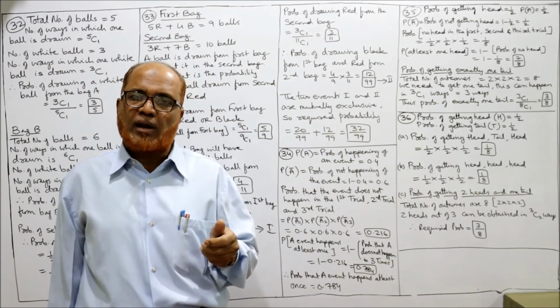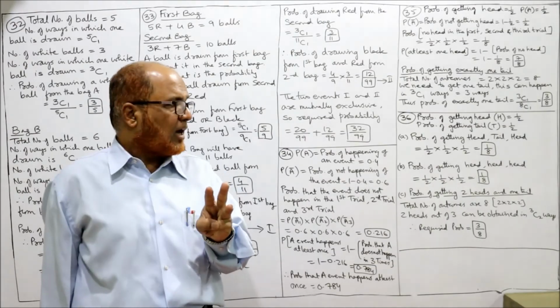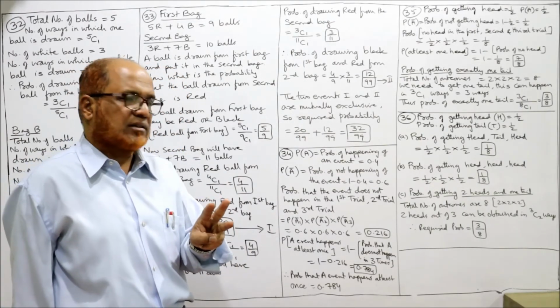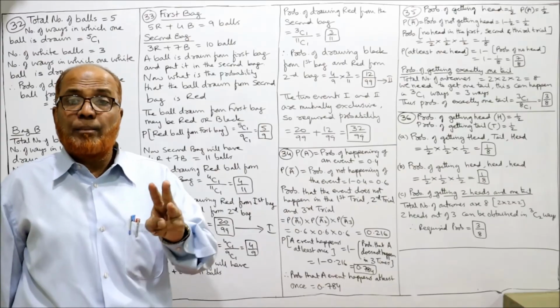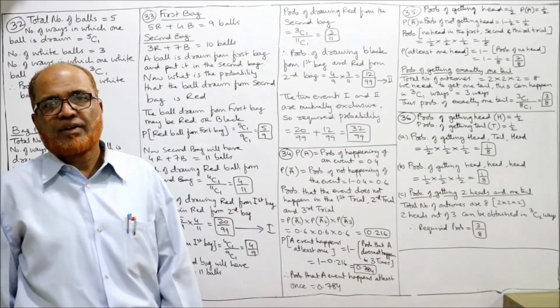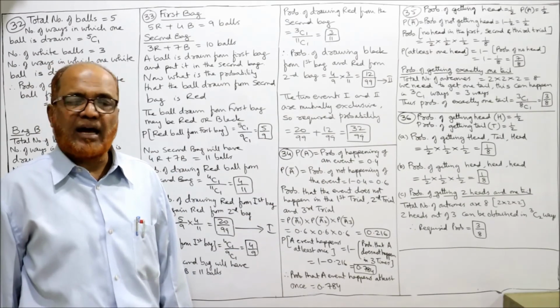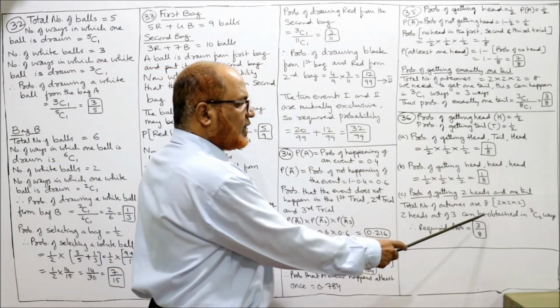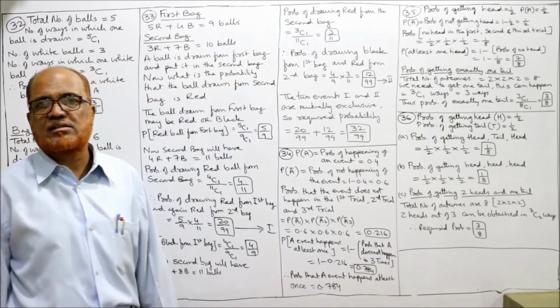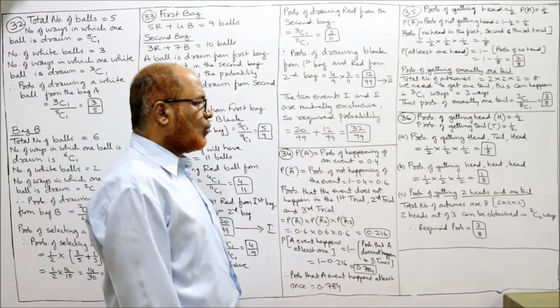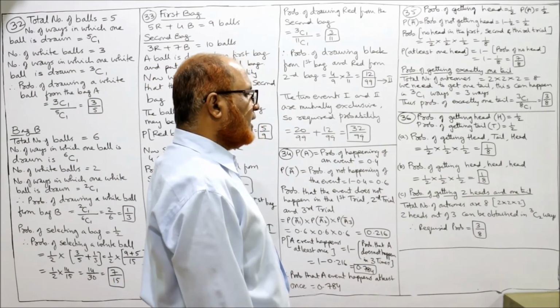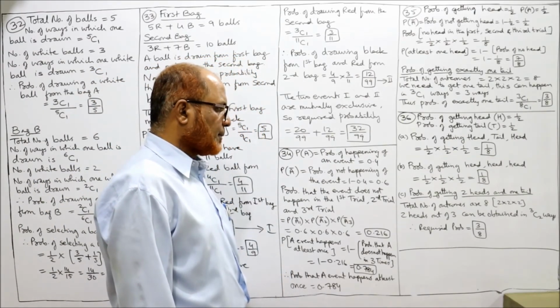When we throw 3 times, we can get 3 tails or 3 heads. But we need 2 heads and 1 tail. Two heads out of 3 can be obtained in 3C2 ways, so the required probability is 3 by 8.